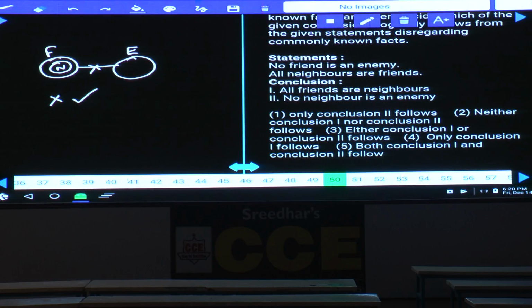As no neighbor is an enemy is true, now to make this one false, we need to prove some neighbors are enemies. Some neighbors are enemies means now we need to draw like this. Tell me whether we can draw like this or not. If you draw like this, then the alternate diagram cannot be proven. Hence, the previous conclusion will be true forever. Hence, what is your answer? Only conclusion 2 follows, that is choice 1.